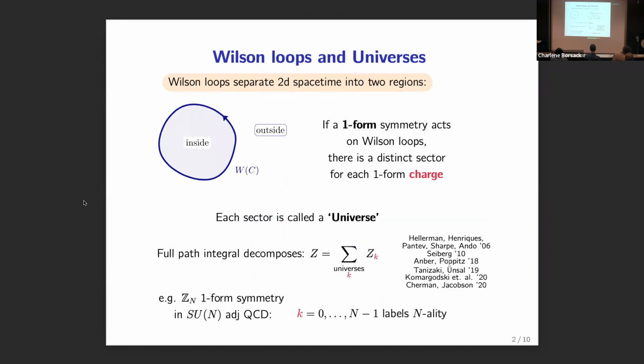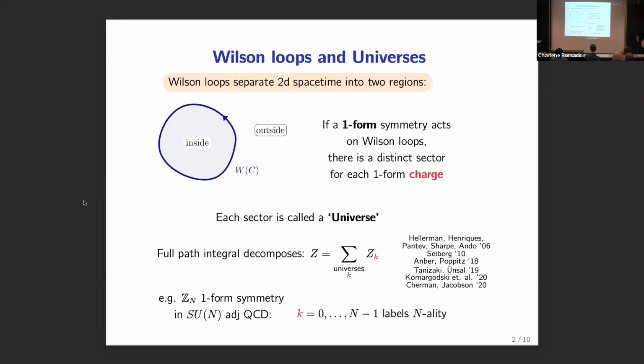As usual, we're going to be spending a lot of time thinking about Wilson loops when we discuss confinement. Specifically in 2D, Wilson loops are going to be special because they're going to separate space-time into 2 disjoint regions, the inside of the loop and the outside of the loop. Now, if there's a one-form symmetry that acts on Wilson loops, there's going to be a distinct sector for each one-form charge. We call these sectors universes. And these different universes are separated by infinite tension domain walls.